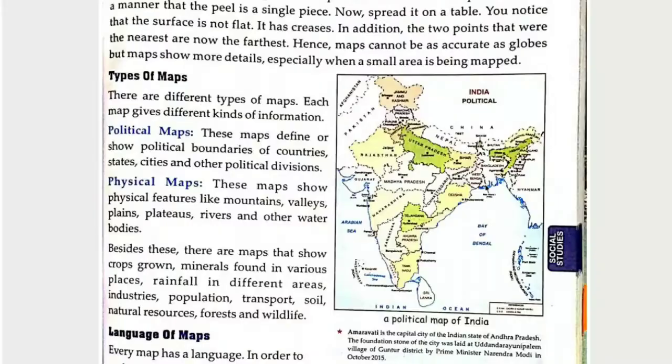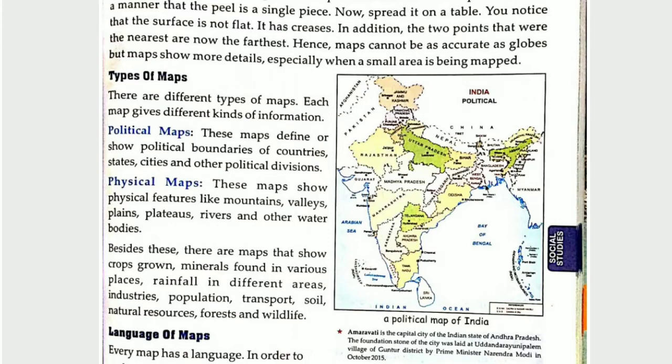There are different types of map. Each gives different kinds of information. Number 1, political maps, and number 2, physical maps. Political maps define political boundaries of countries, states, cities, and other political divisions. And physical maps show physical features like mountains, valleys, plains, plateaus, rivers, and other water bodies.